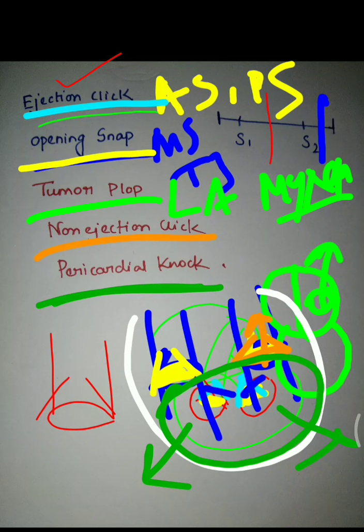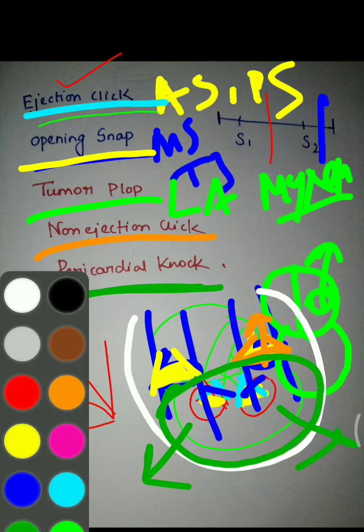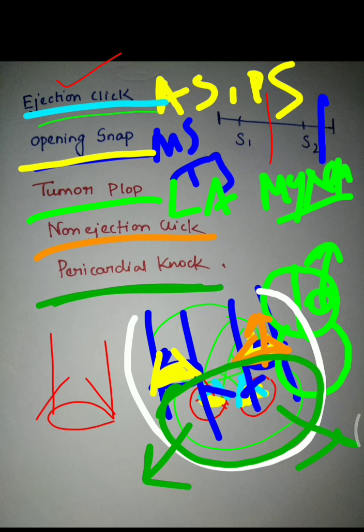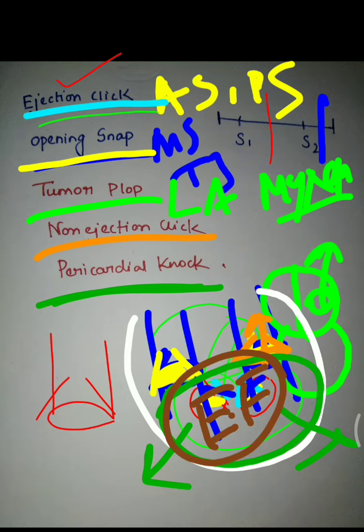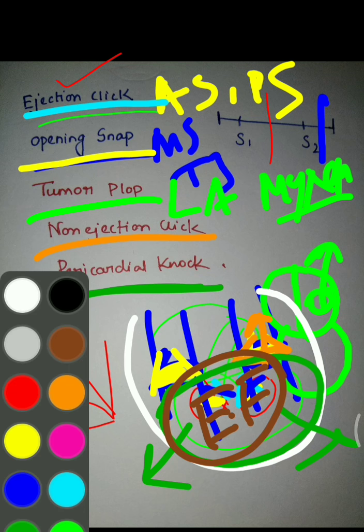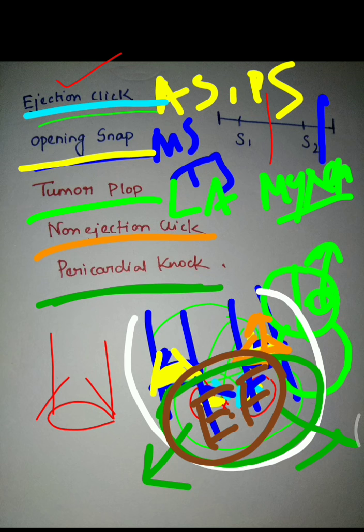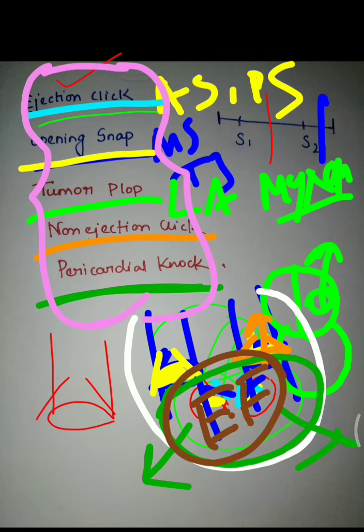And this is produced during early filling. And this sound is higher pitch than S3. So these are 5 additional heart sounds, that is ejection click, opening snap, Tumour Plop, non-ejection click and pericardial knock.